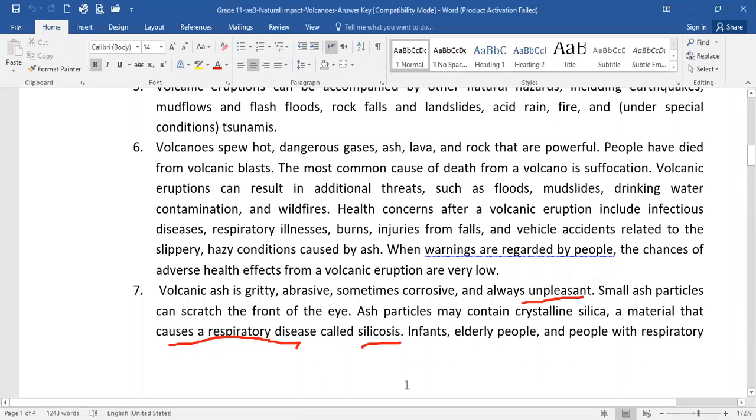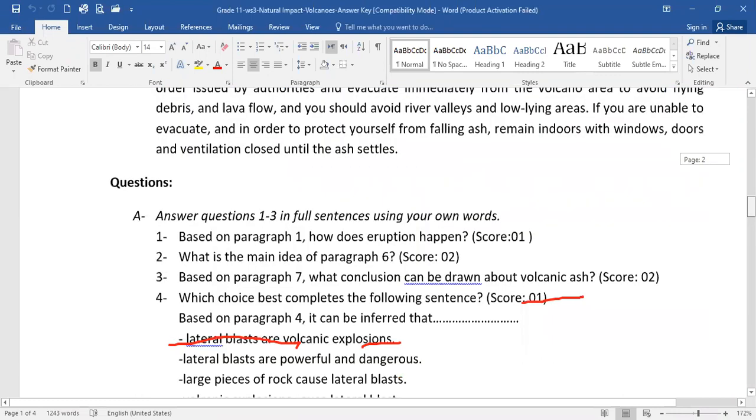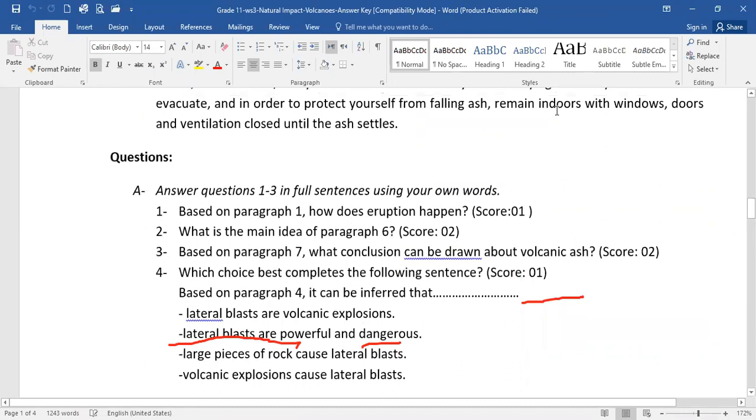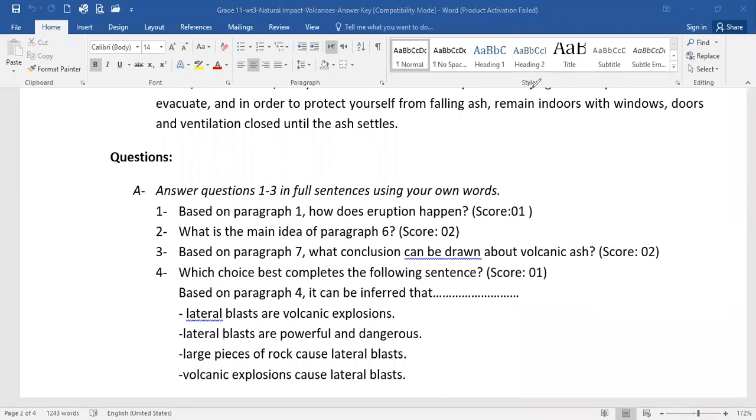Okay, moving back, which choice best completes the following sentence? Let me just clear my screen. Based on paragraph 4, it can be inferred that lateral blasts are volcanic explosions. Lateral blasts are powerful and dangerous. Large pieces of rock cause lateral blasts. Volcanic explosions cause lateral blasts.